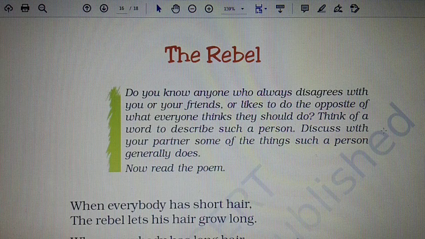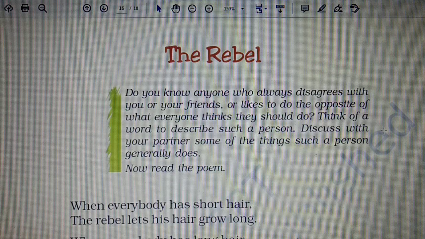Now, this poem, The Rebel, describes the character of a rebel, a person who does not conform to the norms of society. The rebel is described as a person who would contradict others in order to be different. Means they will just disagree, they will contradict, and the main purpose is they want to be different in a society, they want to be highlighted.